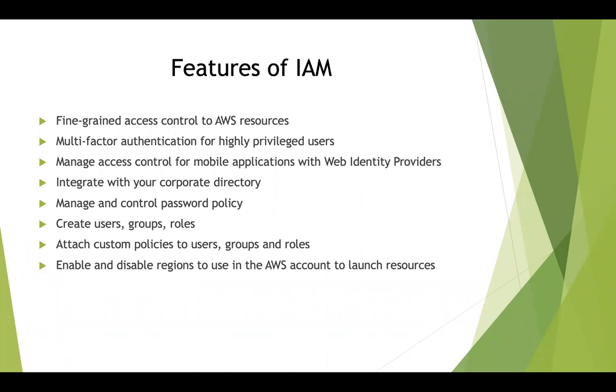And similarly, you can also manage access control for mobile applications via web identity providers, in the sense that you can use your Facebook username and password, or GitHub username and password, or Google username and password to get a session token, which will be present for 3 hours or 4 hours of duration, with which you will be able to access AWS resources.